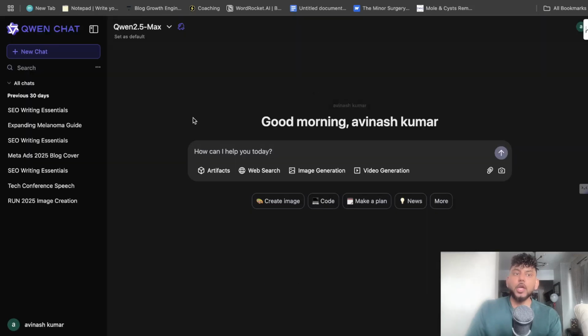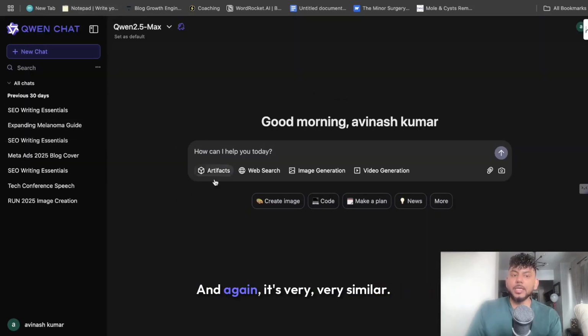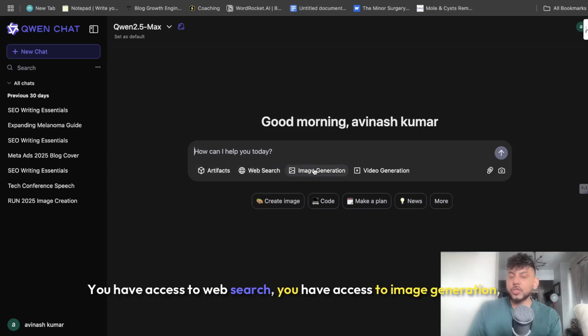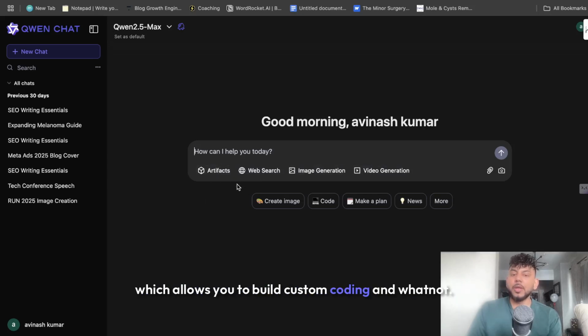We also have Qwen. Qwen is an open source chatbot that came out from Alibaba. And again, it's very similar. You can use it for completely free. You have access to web search. You have access to image generation, even video generation as well. Artifacts, which allows you to build custom coding and whatnot. You can create images, code, make plans, and so forth, and upload images, and even upload files as well. So you have a lot of features included in these models.